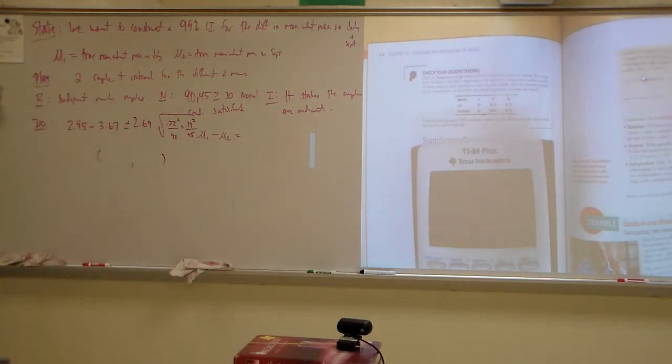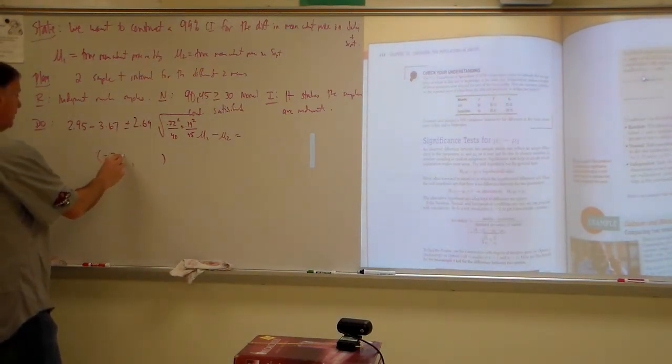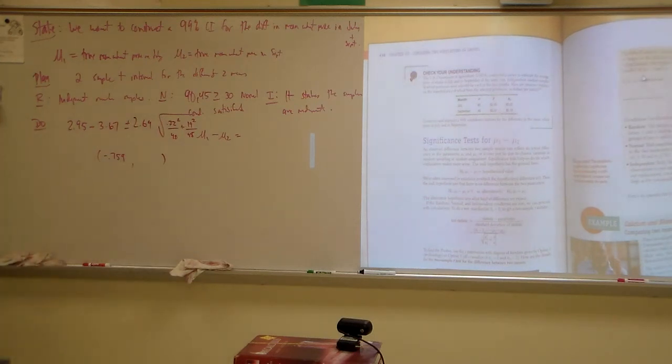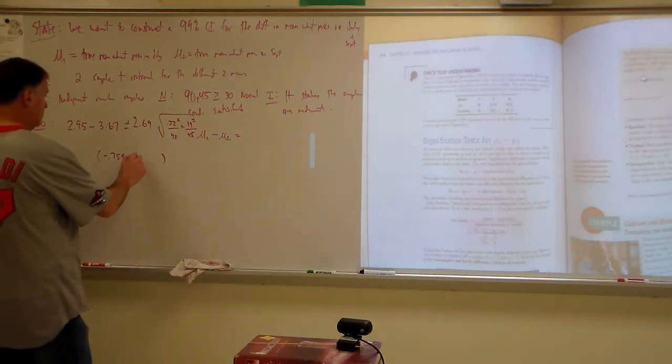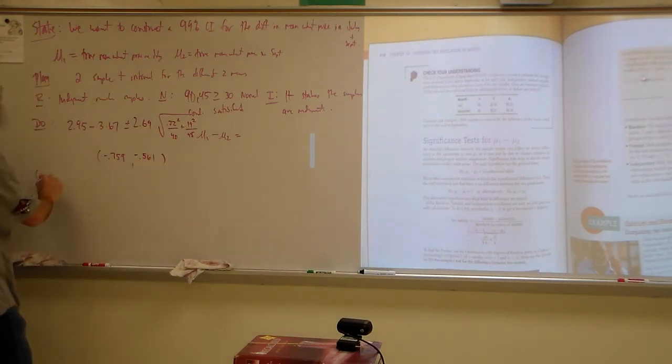Here's our interval, guys: negative 0.759 and then negative 0.561. So the conclude, let's do the conclude.